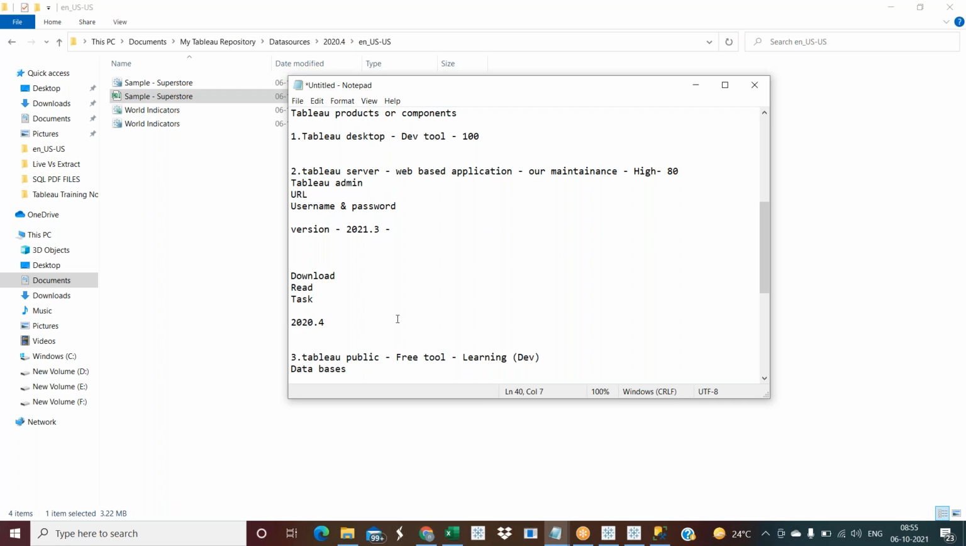Tomorrow I'll tell you how to apply the product key also. Today you can just try installing Tableau Desktop. Tomorrow I'll tell you how to apply the product key. That's it. It should be fine.